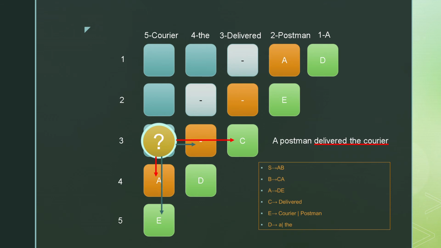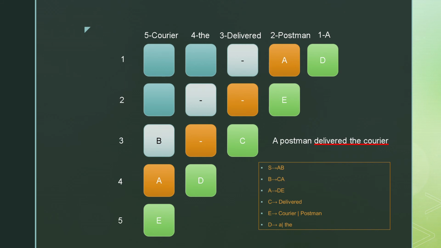But as it is possible for us to fill multiple non-terminals, we would still go and check every other case. The other case is "delivered the" as one string and "courier" as the other. Represented by blue arrows, we see that it would involve concatenating of phi with A. Not possible, so the only non-terminal we fill in is B.